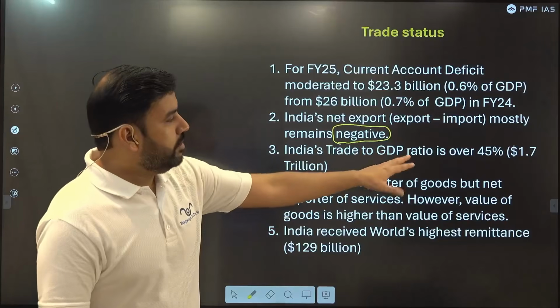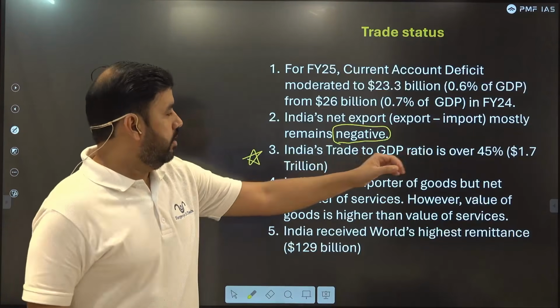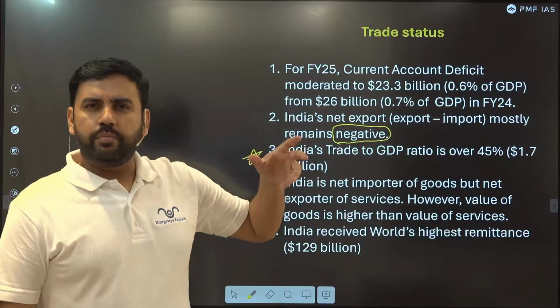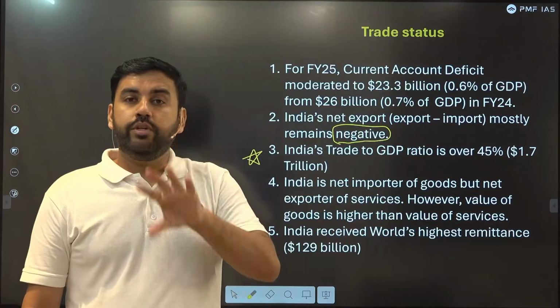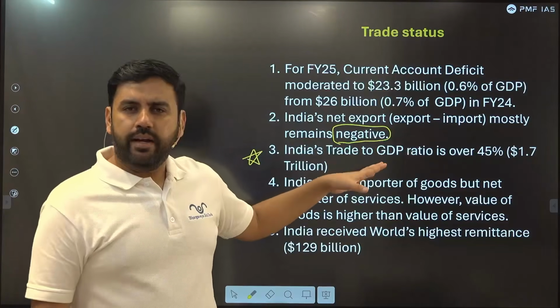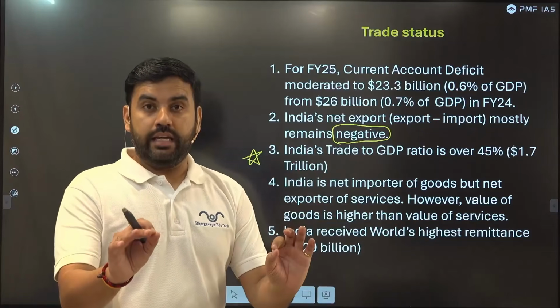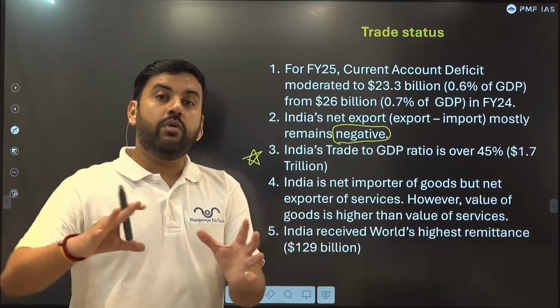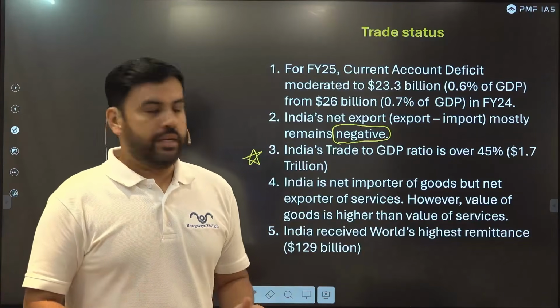India's trade to GDP is over 45%. This is very important data, guys. Our GDP is around 4.1 trillion, 4.2 you can consider. Out of 4.2 trillion as GDP, 1.7 trillion roughly is your trade. It's really very high. We have come a very long way. 1.7 trillion is larger than many GDPs across the world.